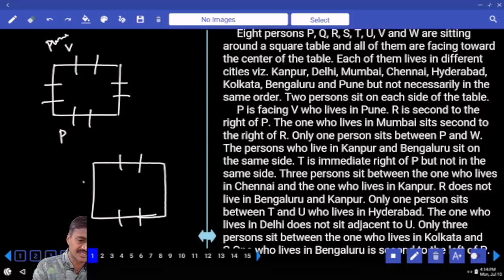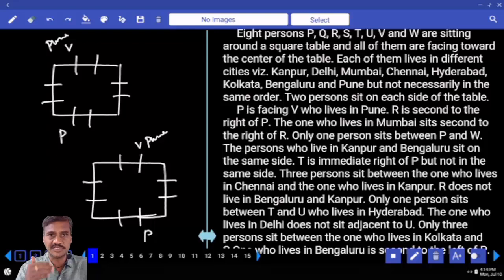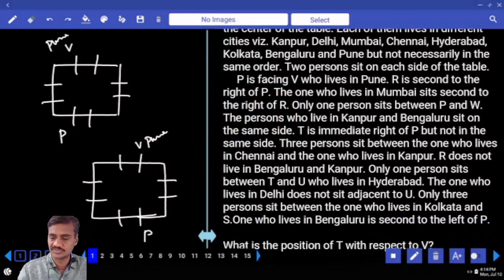In the first case I have taken P at this side, left hand side. In the second case I am taking P here. V likes Pune. This is how you need to take the possibility. On the same side we have 2 possibilities. Left hand side I have taken one case, the second case right hand side. Now P is facing V who lives in Pune.